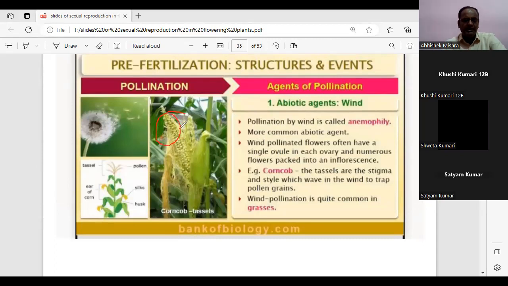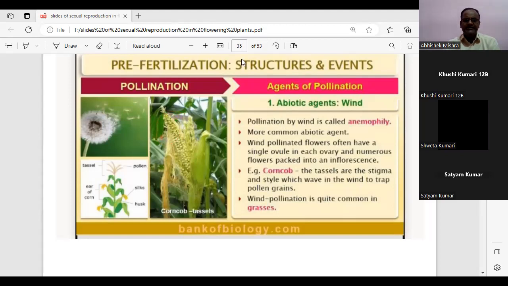So this is the area with the exposed stigma which traps the pollen grain. Here is one example of wind pollination, achieved with the help of the pollinator, that is the wind. Is this example clear, students? Okay, fine.